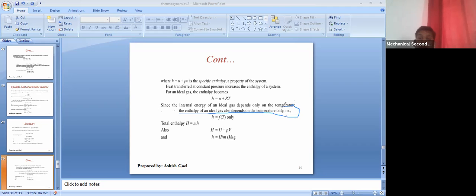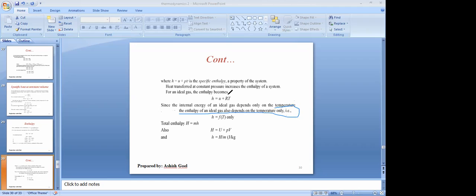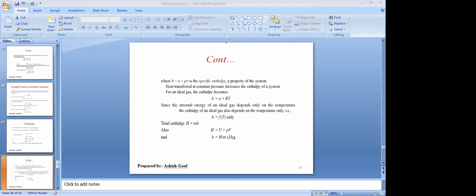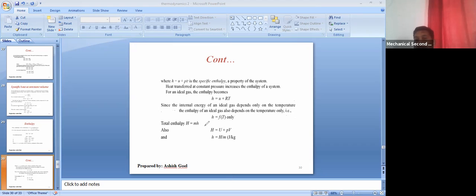Very, very important. So what is small u, sir? Specific internal energy. Okay. So H is equal to f(T) only. Very, very important term. In an ideal gas, just like the internal energy depends on the temperature only, the enthalpy also depends on the temperature only.